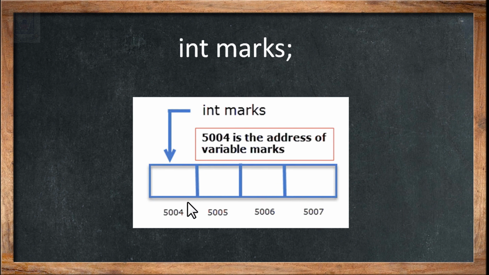Okay, so the starting address of the marks is 5004. Now if you consider another compiler, it will occupy only 2 bytes of memory space, starting from 5004, it will end at 5005. 2 bytes of memory space will be reserved for the variable called marks. This is how the memory operates as a large array.